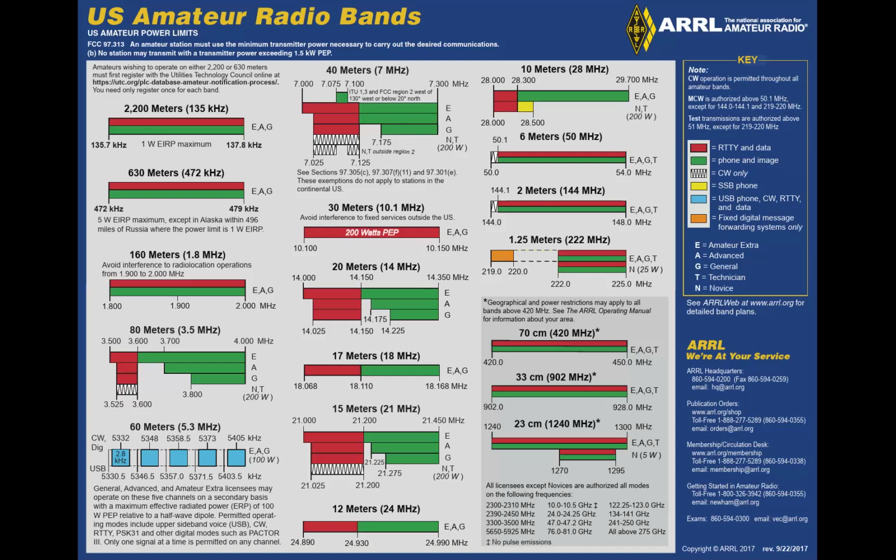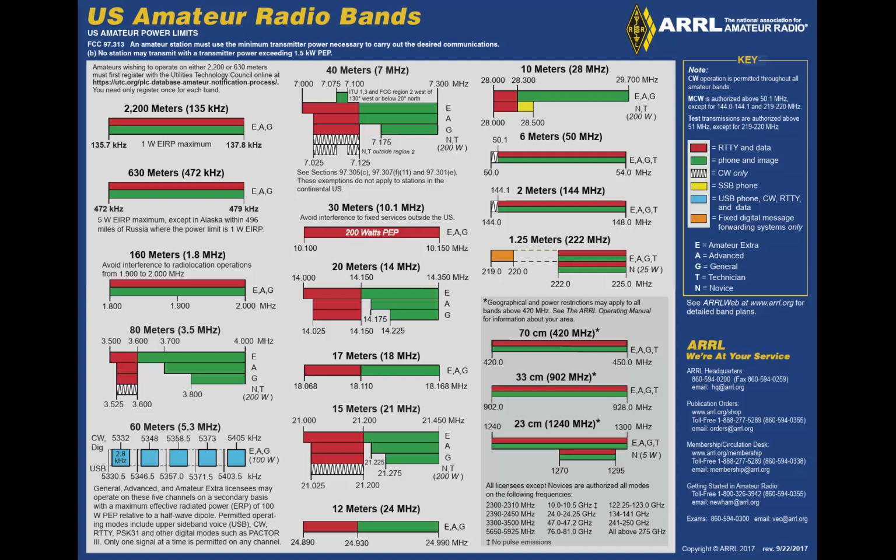Question 4. Which of the following amateur bands is restricted to communication only on specific channels rather than frequency ranges? Now if you look on the chart, 60 meters shows little slices, little channels. We're not allowed to operate continuously throughout 60 meters, just on those little channels instead of continuously. Next question. On which of the following frequencies are general class licensees prohibited from operating as control operator?